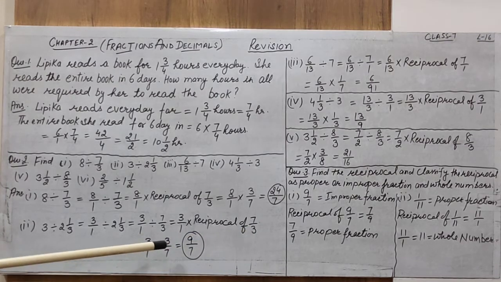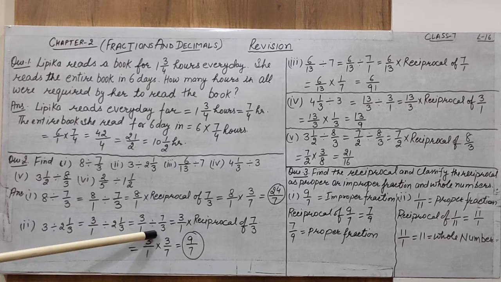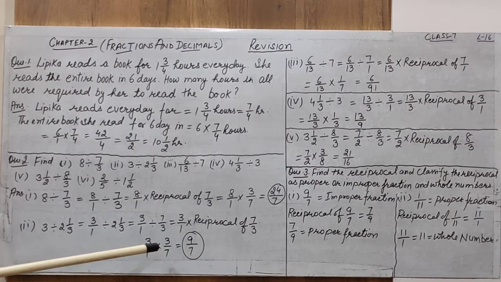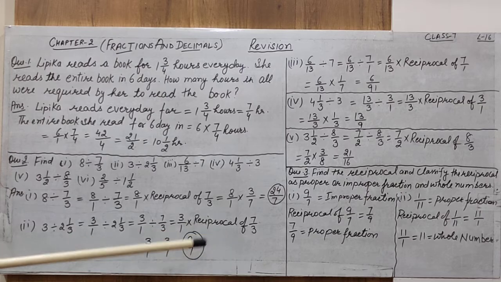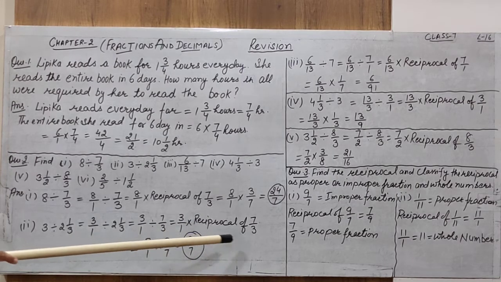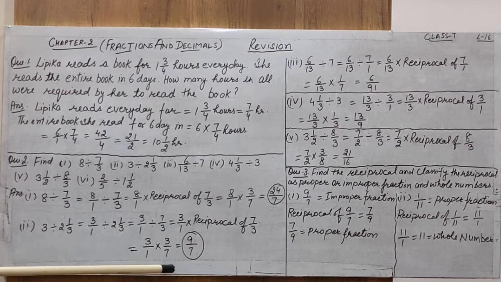We have to find the reciprocal of the number which is next to the mathematical operation, not before the mathematical operation. Alright, the number which is next to the mathematical operation, you have to use that number. Understand? So 3 by 1 is multiplied with the reciprocal of 7 by 3. The reciprocal of 7 by 3 is 3 by 7. So 3 by 1 is multiplied with 3 by 7.